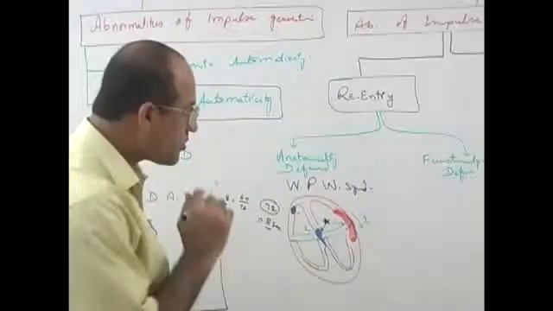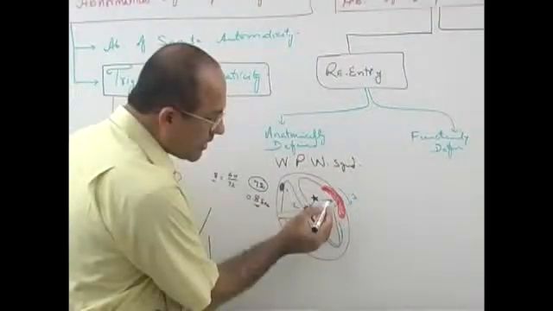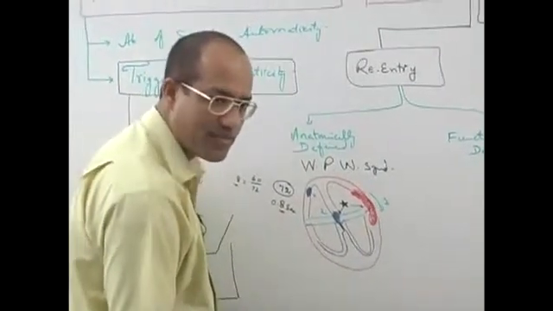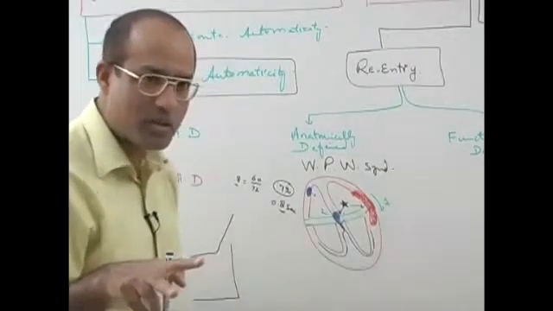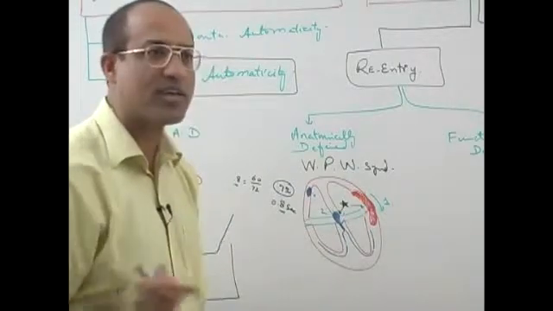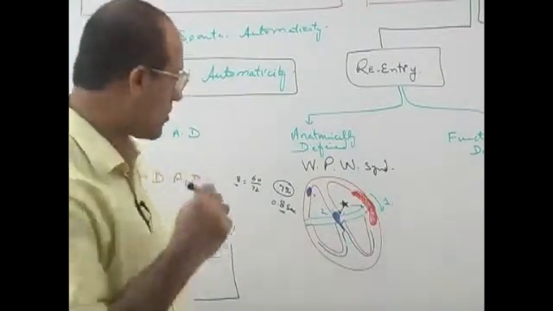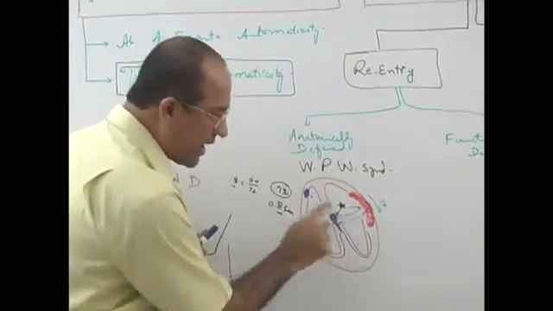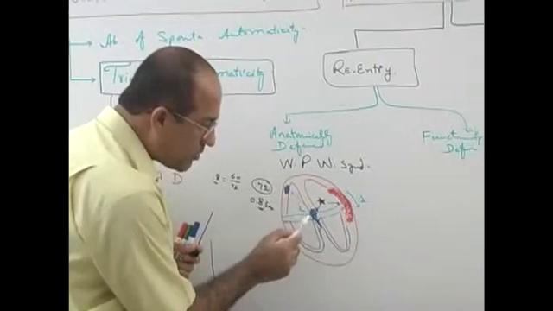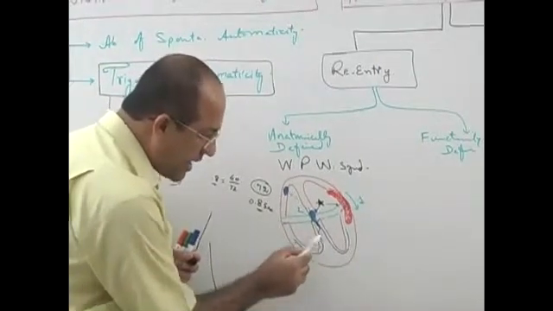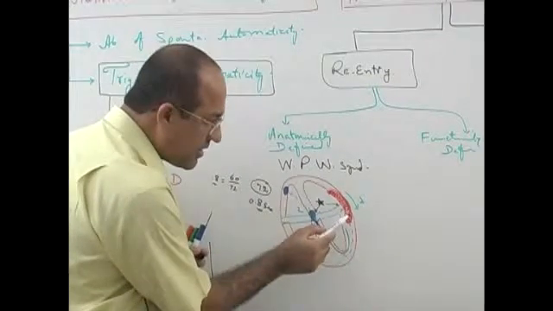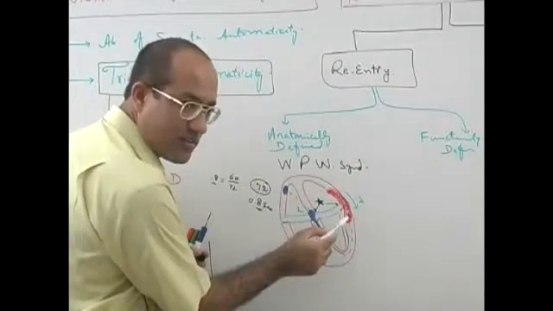Is that right? Suppose the current failed to propagate through this. Why? There are two pathways available to go down. In one pathway, the current failed to go down. Why? Let me explain. Before it could fire, the previous normal impulse may have gone through this pathway. When the normal impulse has gone through this pathway and is spreading over here, it means this was getting depolarized.